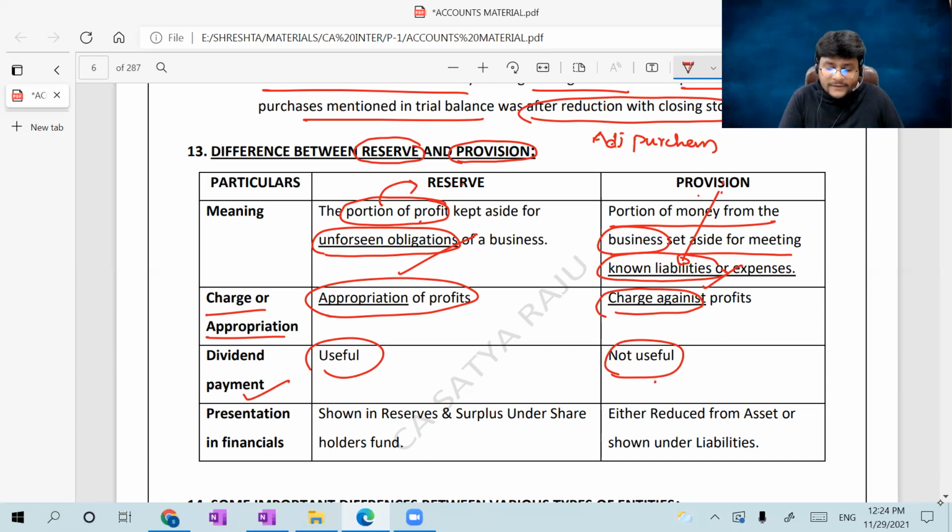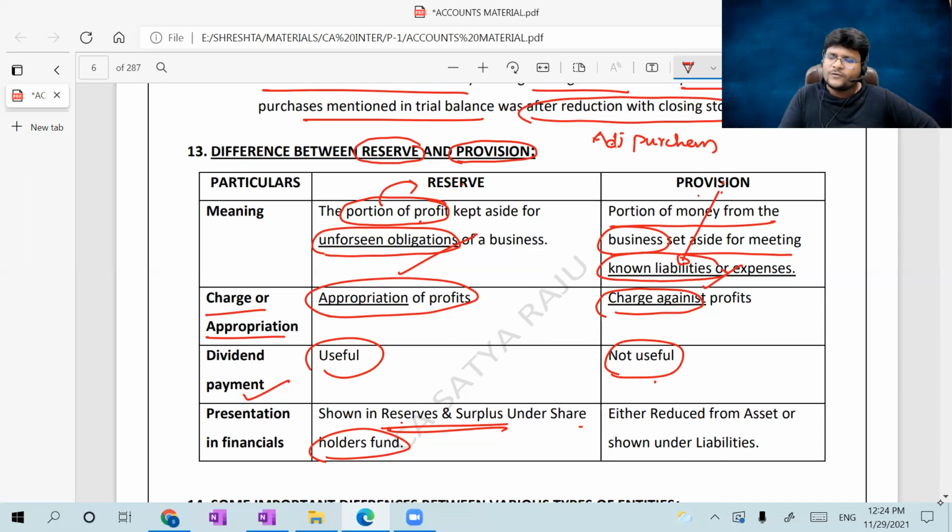Okay. Presentation in financials: show in reserves and surplus under the shareholders' fund. So he is talking from a company point of view. From the general point of view, we will show it after the capital of the proprietor under reserves and surplus. Coming to the sole proprietor or partnership firm, it will be shown after the partners' capital or the sole proprietor's capital. But coming to the company, it should be shown in reserves and surplus under shareholders' fund after share capital.